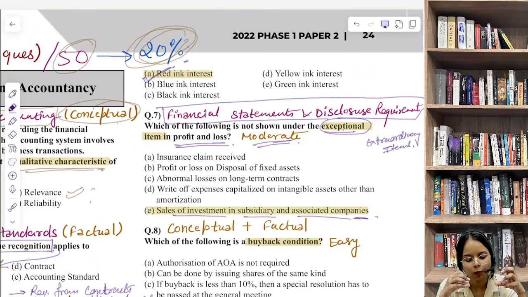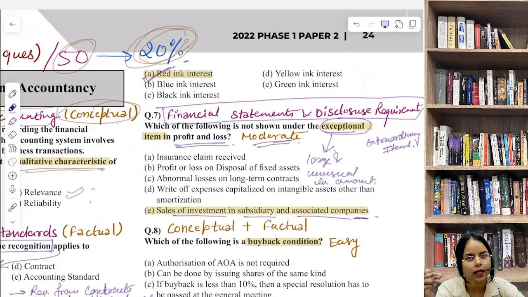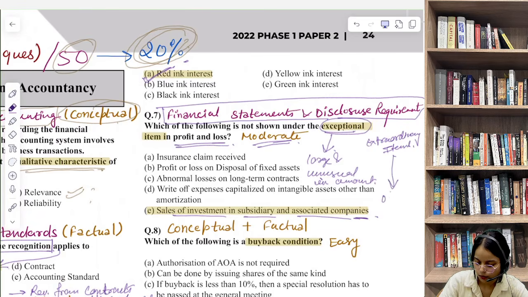They both are unusual or non-recurring items, but there's a fine line. What is it? Exceptional items are part of normal business operation, but are large or unusual in amount. And on the other hand, extraordinary items are completely outside the normal business activities.